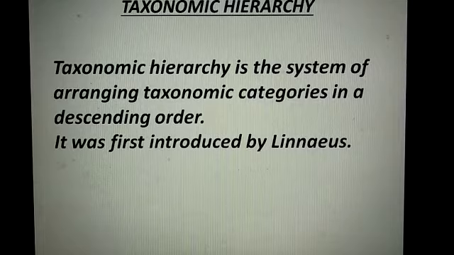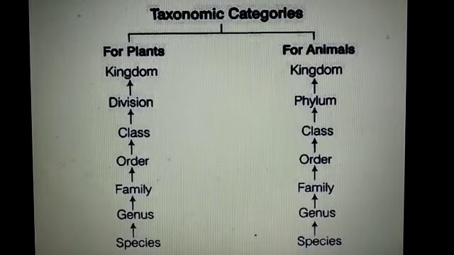Actually student, the taxonomic categories which are always used in a hierarchical classification of organisms are 7 in number. Here you see: kingdom, phylum, class, order, family, genus and species. So they are 7 in number.